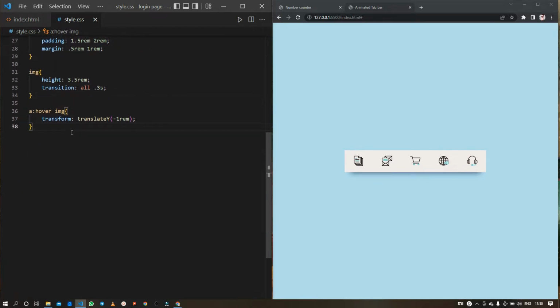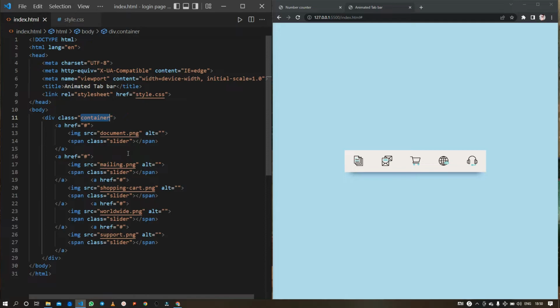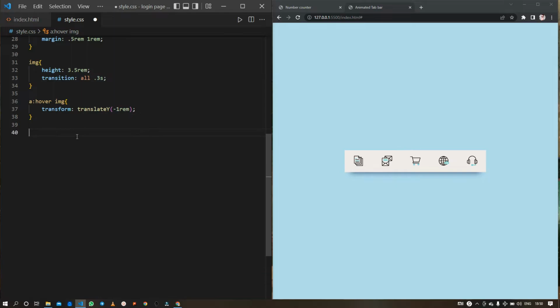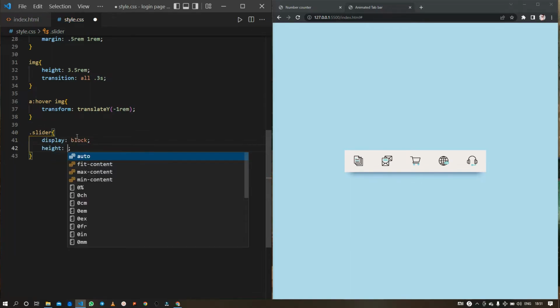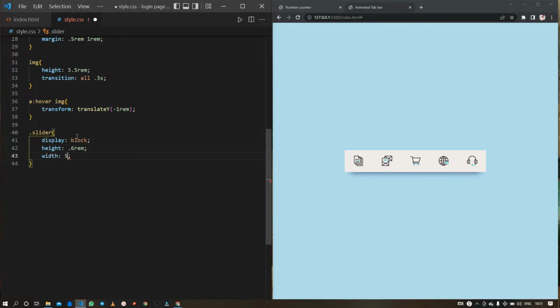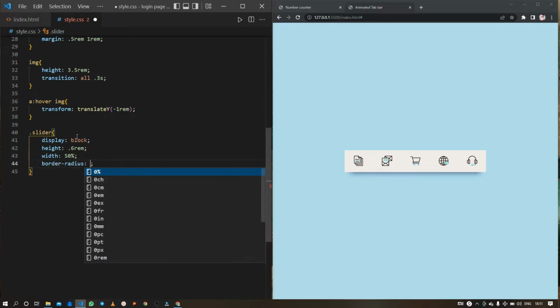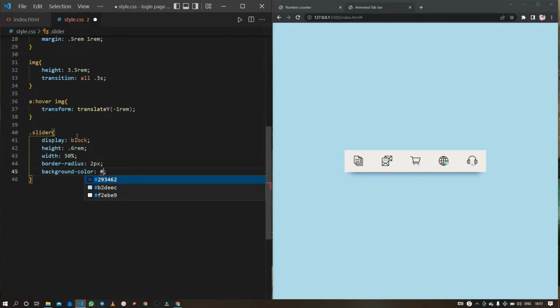And then let's target that slider, the span element, by using its class name and style it. First I will set the display of the slider to block and then give it a height of 0.6 rem and a width of 50% of my anchor element and a border radius of 2 pixels, and also set the background to a dark blue color and Control S to save.